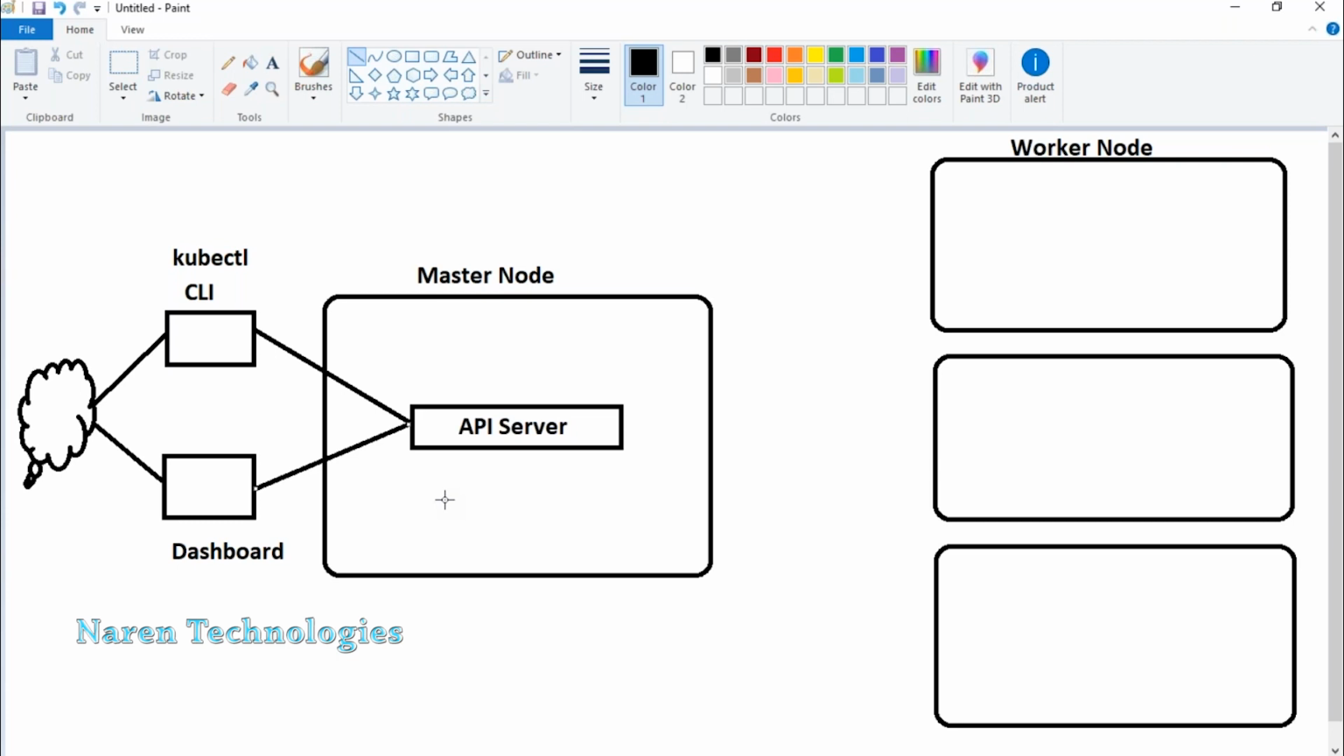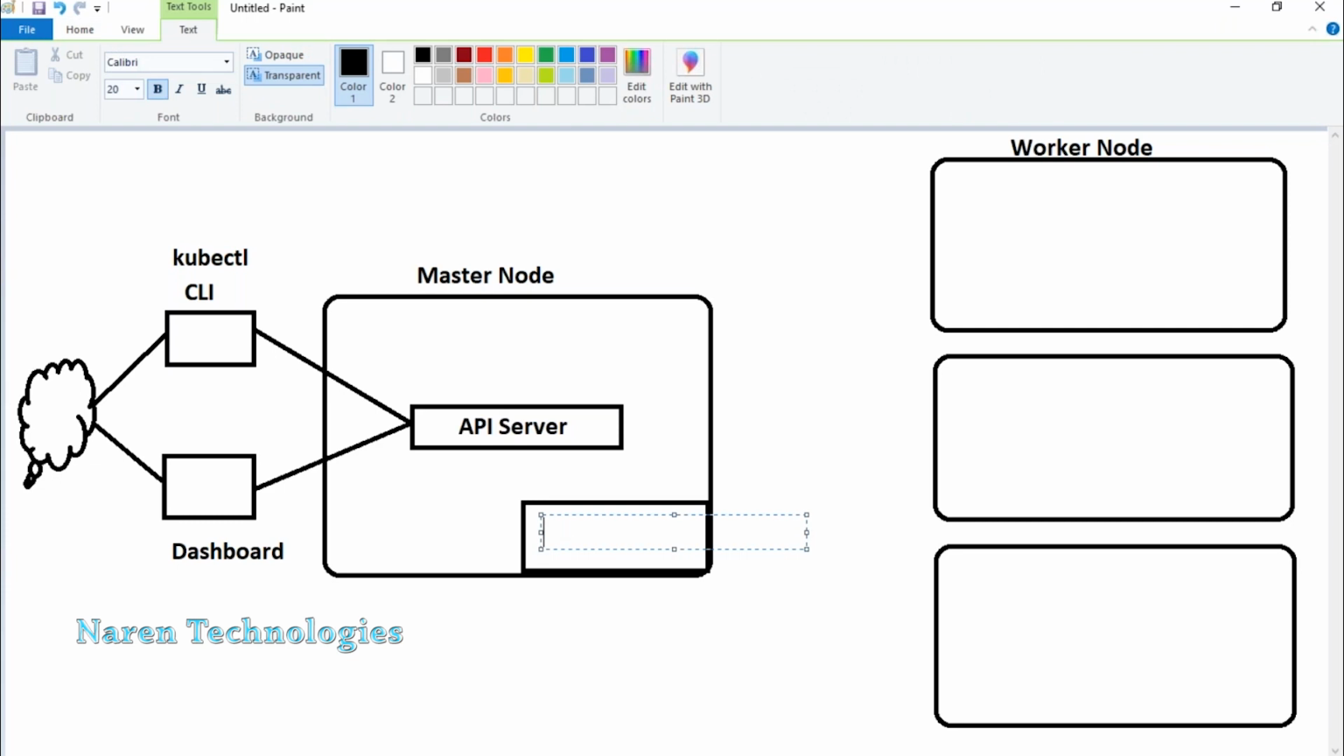Okay, good. Now let's move on to the second component in masternode. That is something called scheduler. Okay, guys, let me explain to you. This is also very, very important.